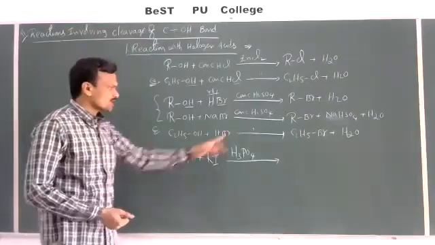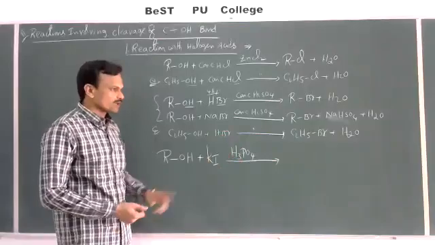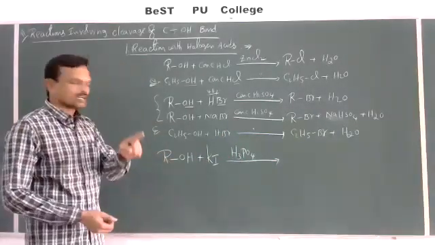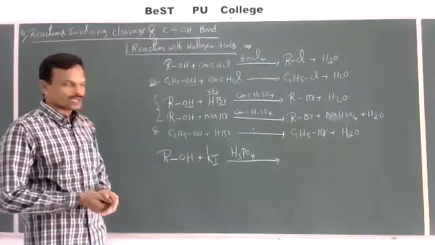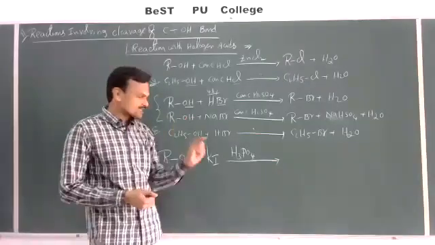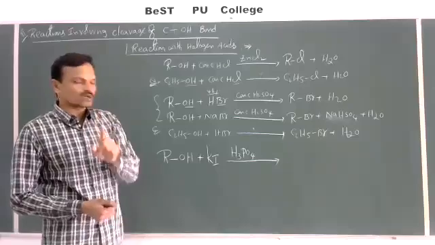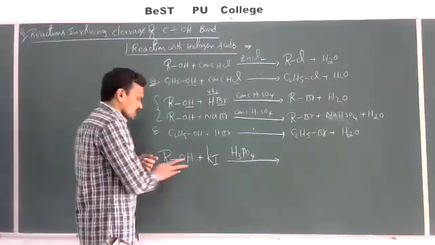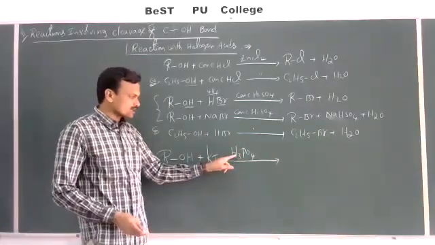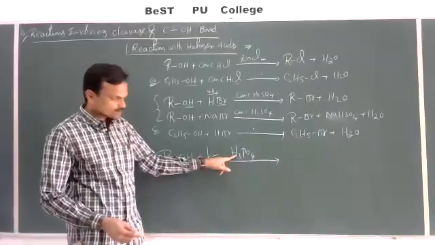So here we should not use concentrated H2SO4. Why? Because the concentrated H2SO4 can oxidize potassium iodide to HI, which is further oxidized to iodine, which cannot react with alcohol. That's why here H2SO4 is not used. Instead of that, we are using H3PO4, concentrated phosphoric acid.